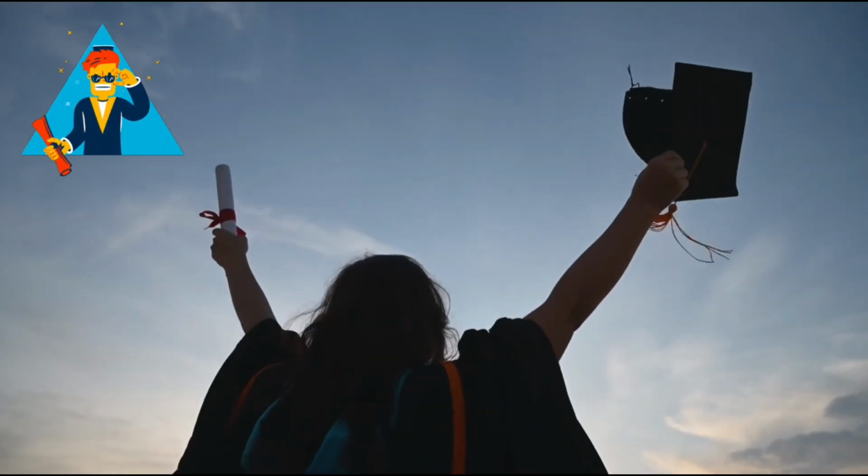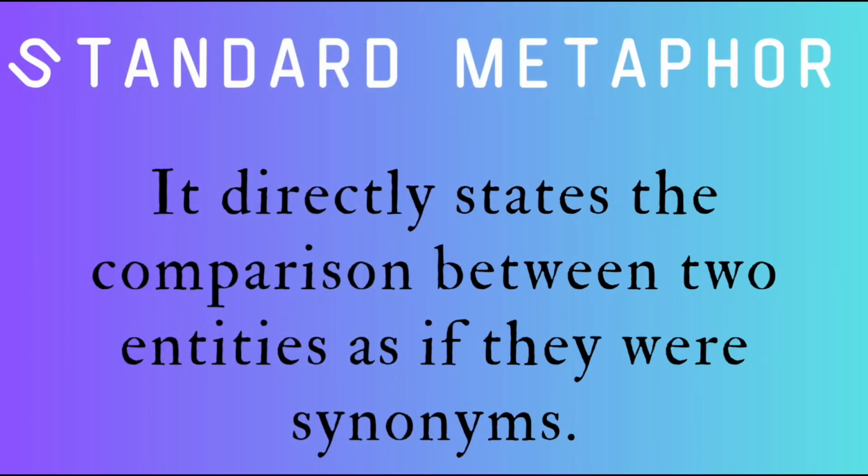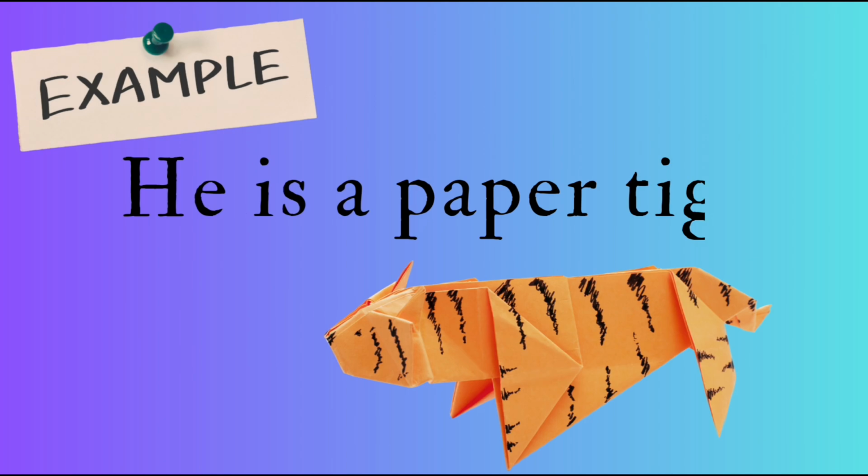Now that we have mastered metaphors, let's look at its types. Standard metaphor. It directly states the comparison between two entities as if they were synonyms. For example, he is a paper tiger.